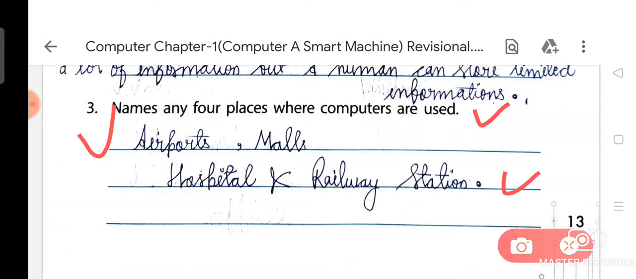So my dear students, I hope you will revise the exercise of chapter number 1 for your periodic assessment term 2, and you will prepare all your subjects very well for your periodic assessment term 2.